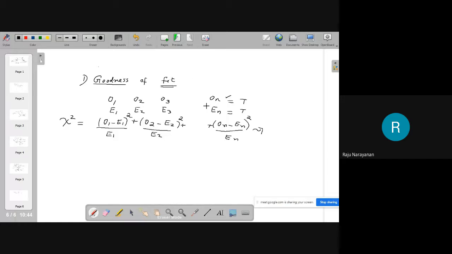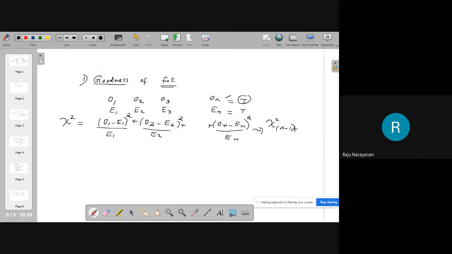What will be the degrees of freedom? How many values can behave randomly? N minus 1. Very good. Because the sum is fixed. Therefore, this will be distributed as chi-square with n minus 1 degrees of freedom.